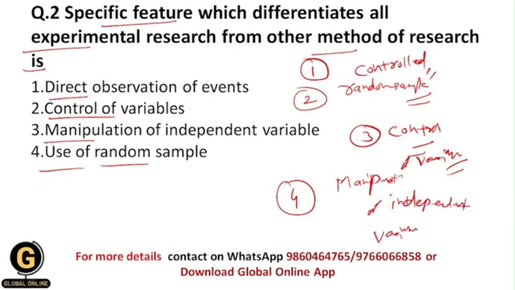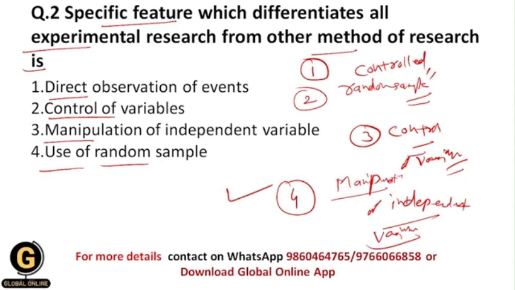The salient feature of experimental research is that we manipulate the independent variable, that is the cause variable, and we measure the effect of this independent variable on the dependent variable, that is the effect variable. So this is the basic, or you can say unique, feature of experimental research, and because of this feature we differentiate experimental research from other methods of research.